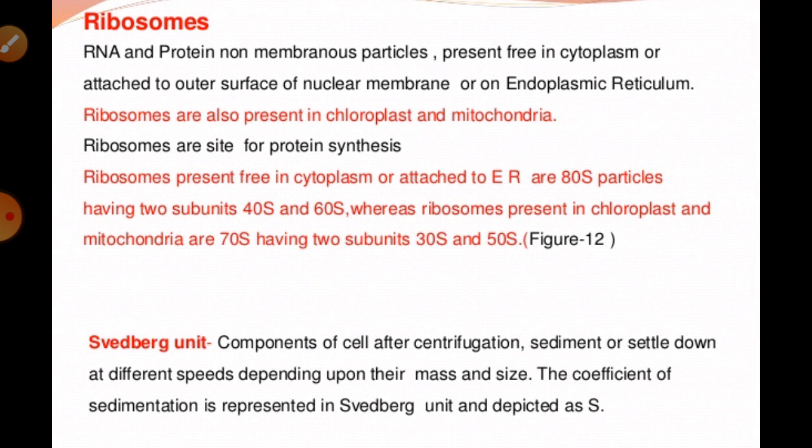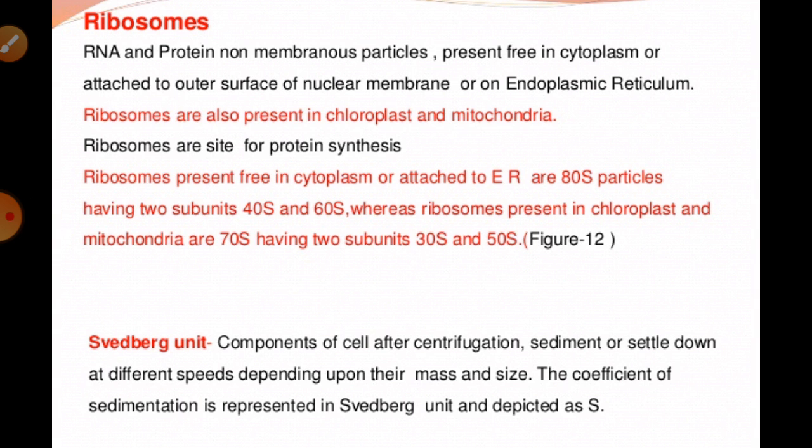Hence they are also known as Palade particles. Ribosomes are mainly composed of ribonucleoprotein, that is RNA plus protein, and they are also known as the protein factory of the cell. They are primarily involved in the synthesis of proteins and polypeptides.